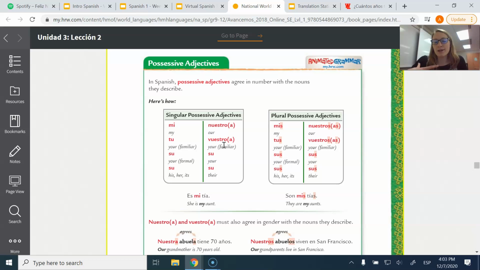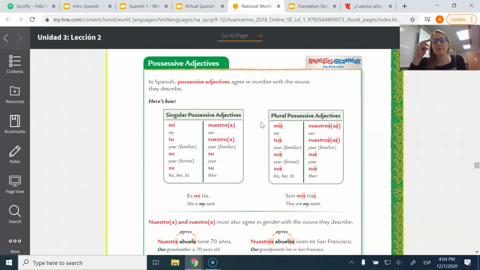Vuestro or vuestra will be your familiar, right? In Spain. Sorry, Miani. Su, again, is going to be you all in Latin America or formal in Spain, as well as there. So this is still our regular verb charts, okay? Just think this is first person, this is second person, and this is third person, and these match our third person.